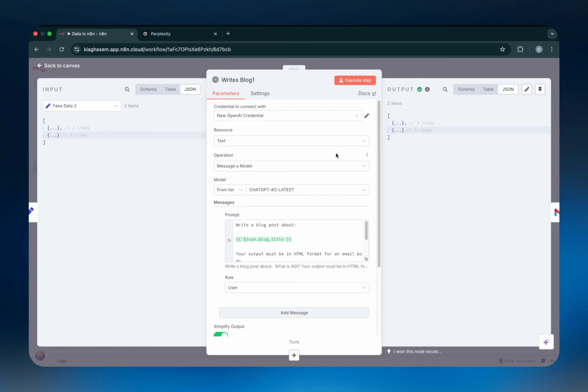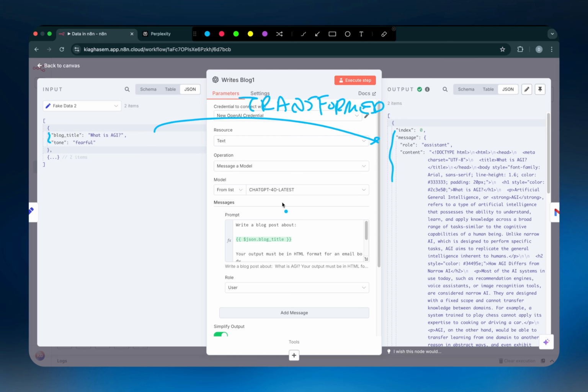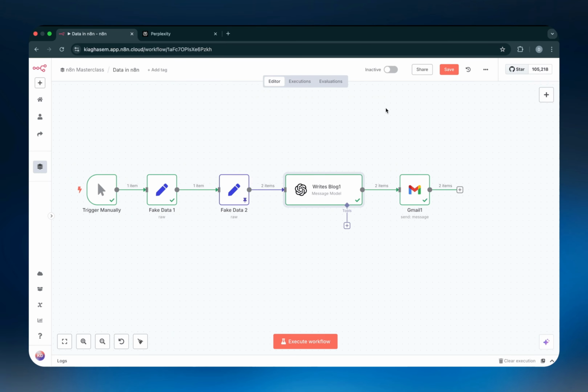And as you can see, if I open one of these objects, you can see that the data has literally no similarity between the two because the data has been transformed. One more time, touching on the fact that automation is the transformation of data. But that's the fundamental idea of n8n.